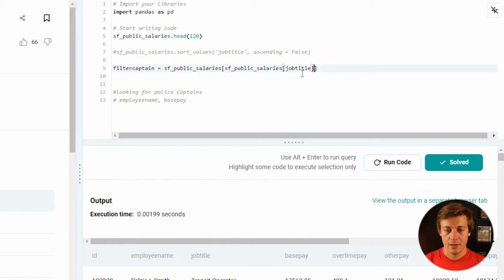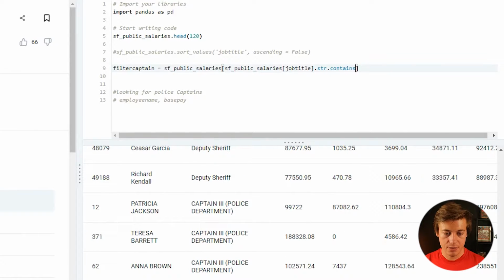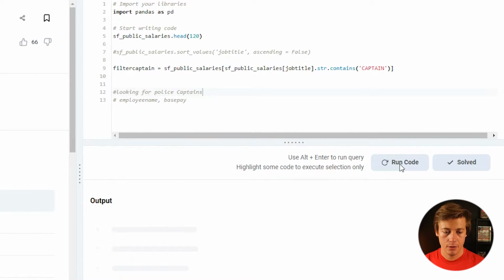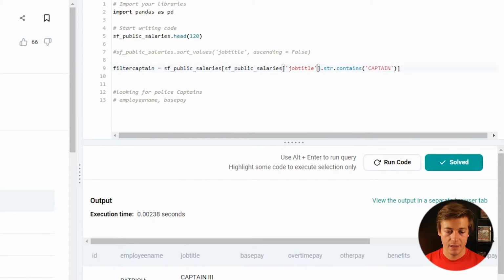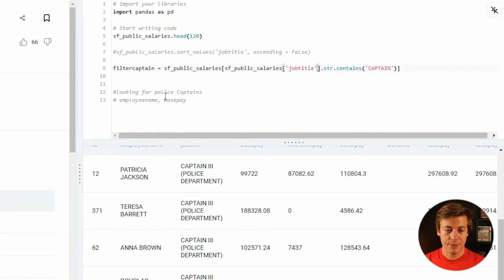And we're going to say that job title .str contains, and let's see how they had that captain. You can see it's all capitalized. So we're going to put that in here like this. And this should filter for all of these captains. So if we run this now, job title is not defined, and that's because I forgot single quotes. So excuse that small mistake. And you can see all the captains here, which is great.